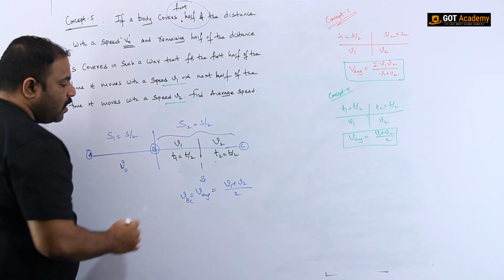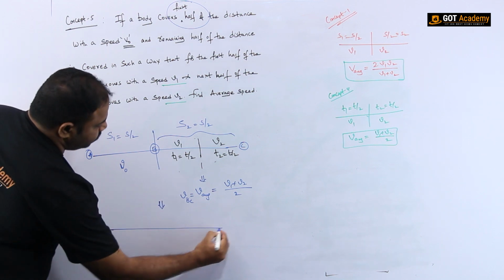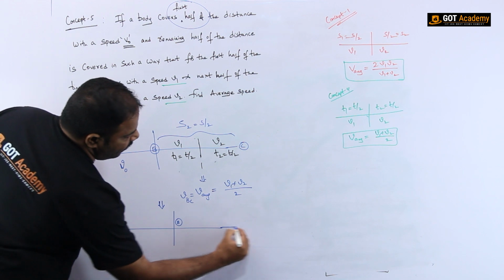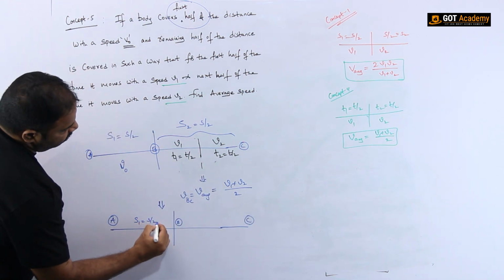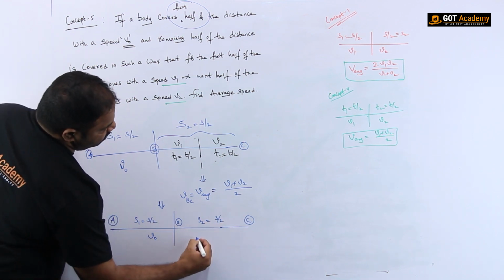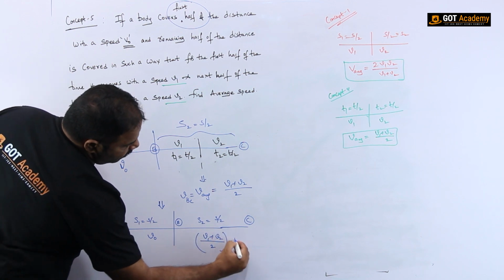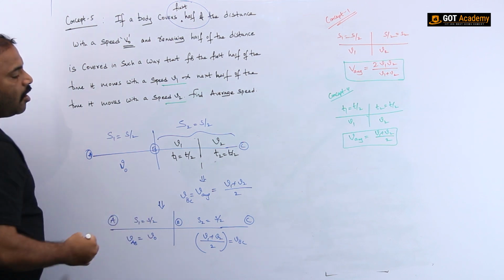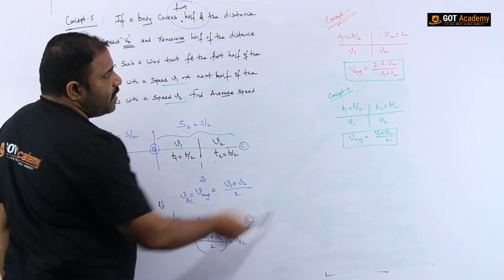Now, continuing the above diagram, I can draw like this. Here A, this point is B and this point is C. Here half of the distance is given, speed is v0, and here also half of the distance is given and the speed is (v1 plus v2) by 2, which you could write as the speed from B to C. This is the speed from A to B. Now my dear children, observe closely this particular diagram and this particular concept.